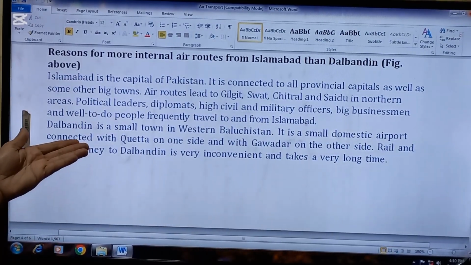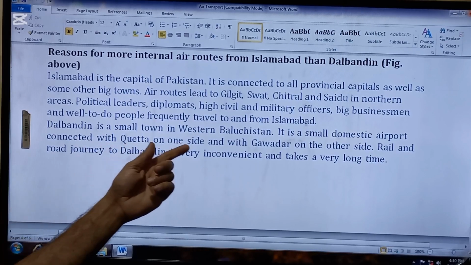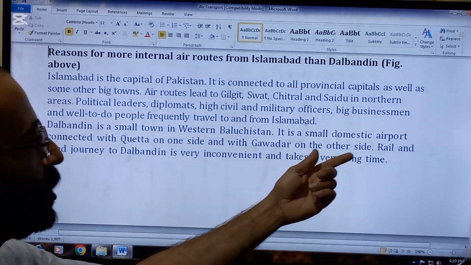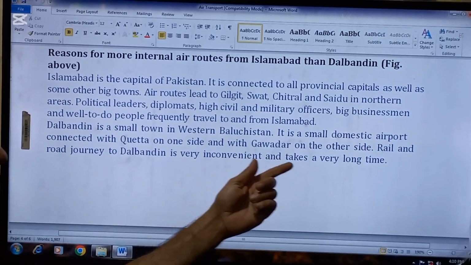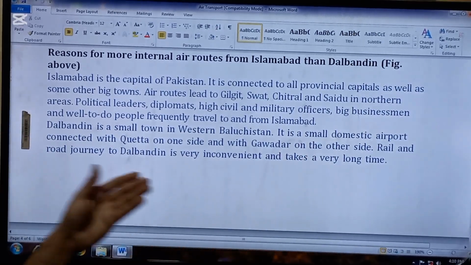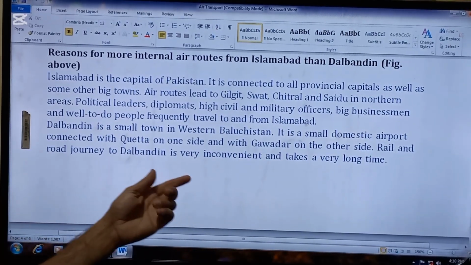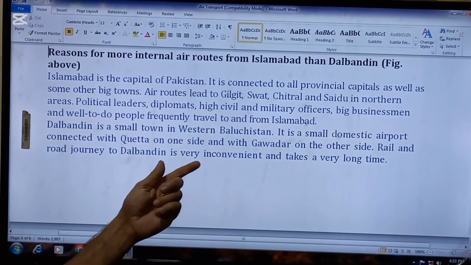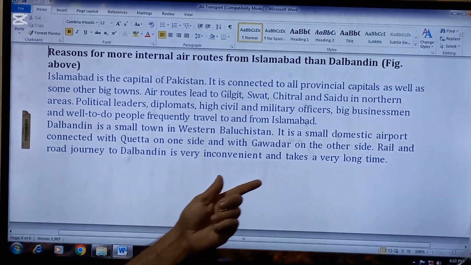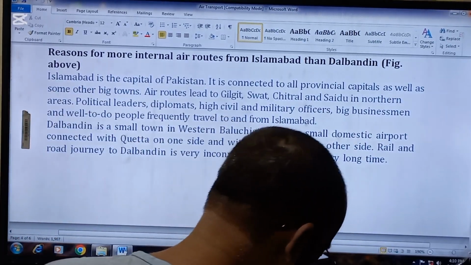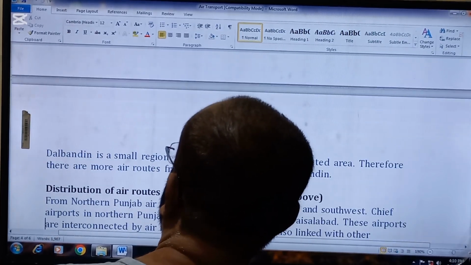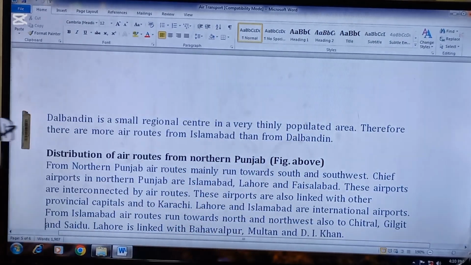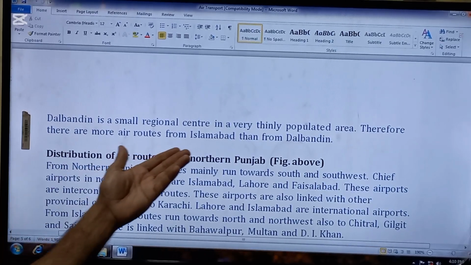Whereas Dalbandin is concerned, is a small town in western Balochistan. It is a small domestic airport connected with Quetta on one side and with Gwadar on the other side. Rail and road journey to Dalbandin is very inconvenient. वहाँ पे जो infrastructure है बेहतर नहीं है and takes a very long time, जो कि बहुत मुश्किल हो जाता है फिर वहाँ पे. So these are some reasons, and the last reason is Dalbandin is a small regional center